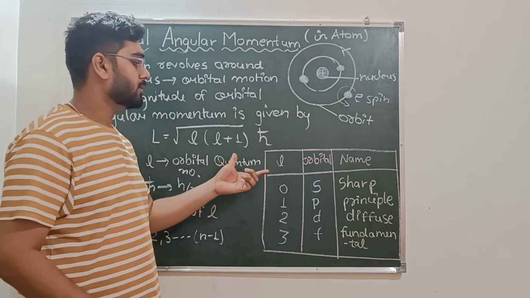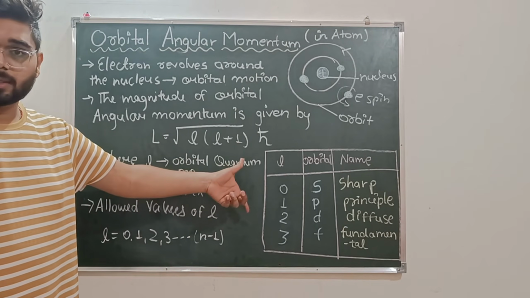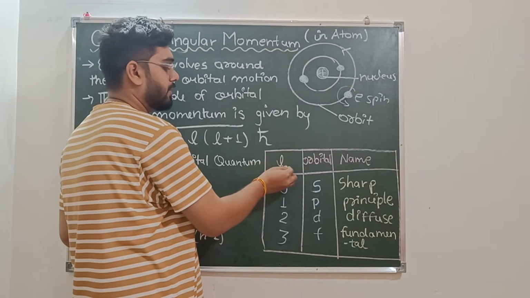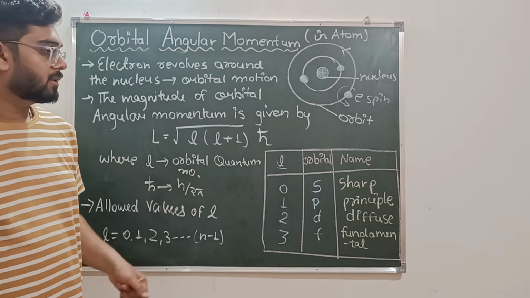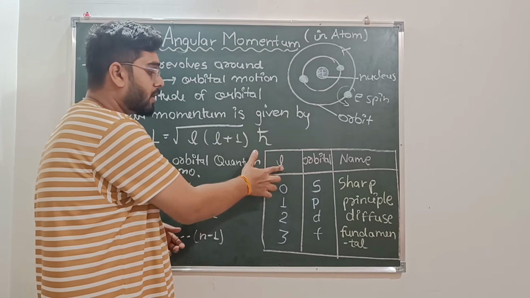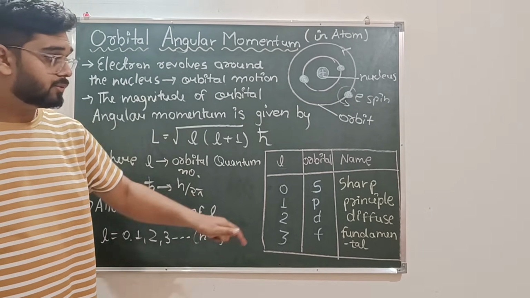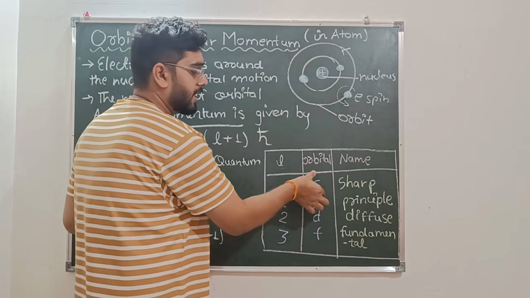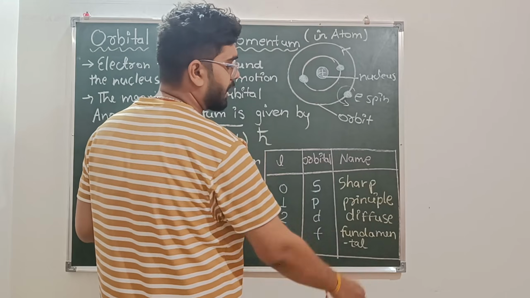Here we have a table, a tabular format. Here we have l, orbital, and name. Okay, the name of the orbital. So if we have the value of l equals 0, then the electron is present in the s orbital. And the name of the s is sharp.